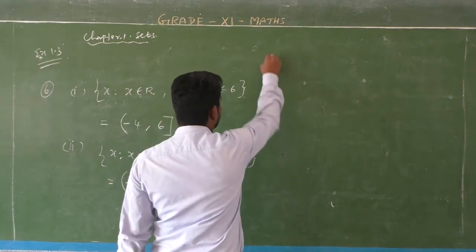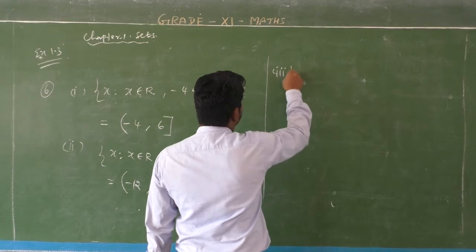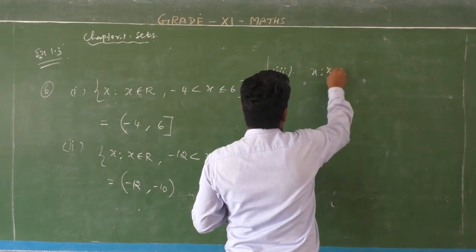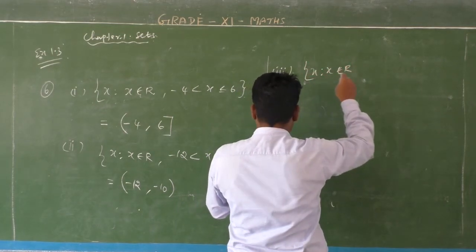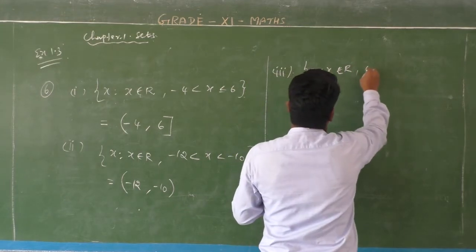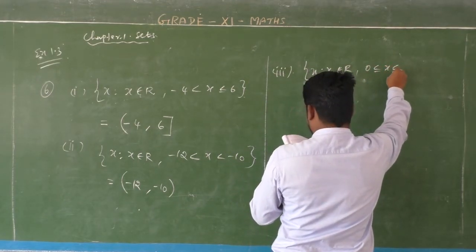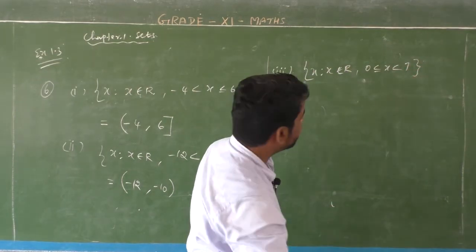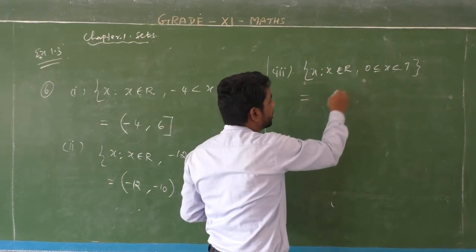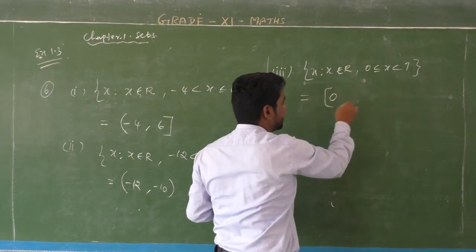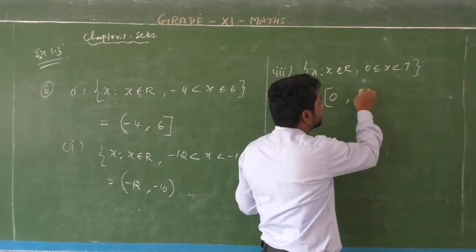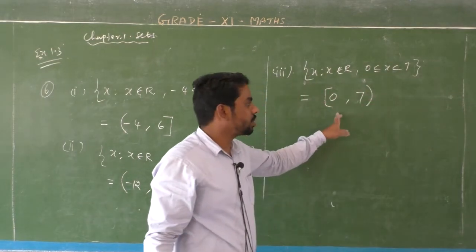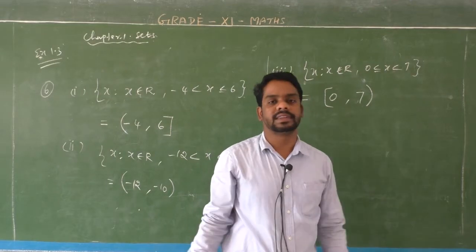Okay? Next, third question. x such that x belongs to R, 0 less than or equal to x less than 7. So 0 less than or equal to means closed interval, 0 comma 7, and less than only means open. So it is closed at 0, open at 7. Right?